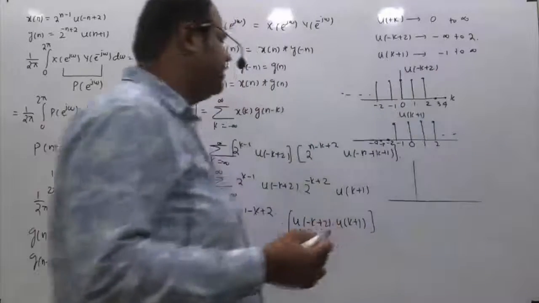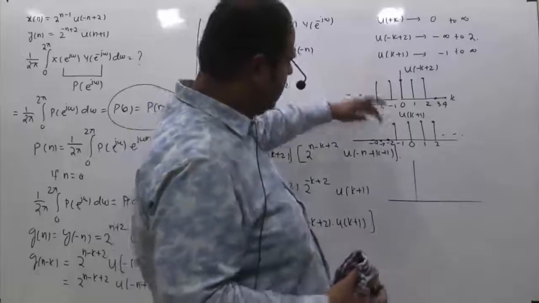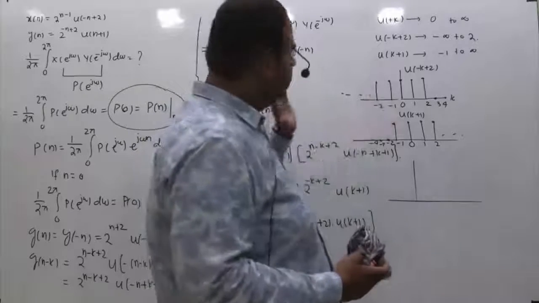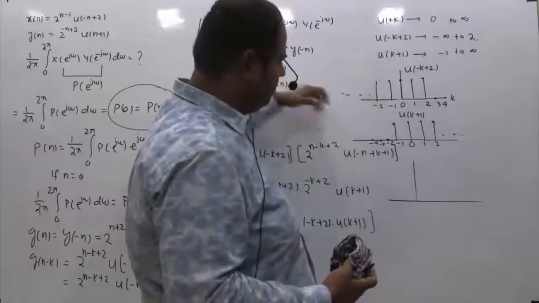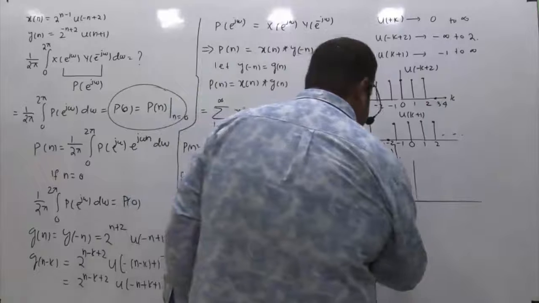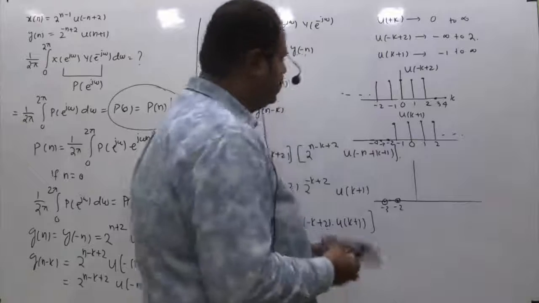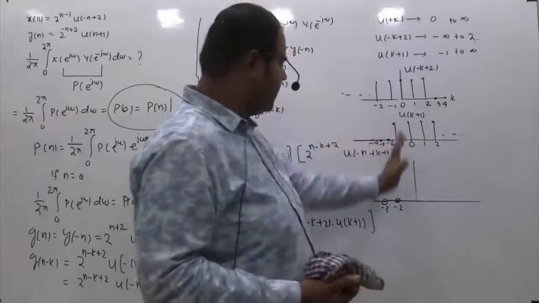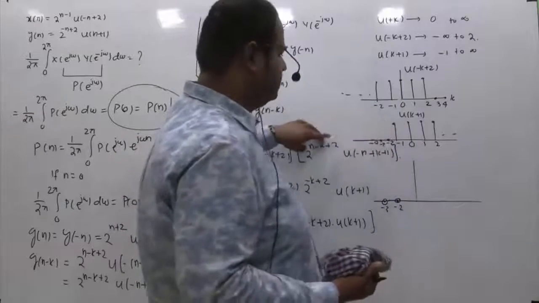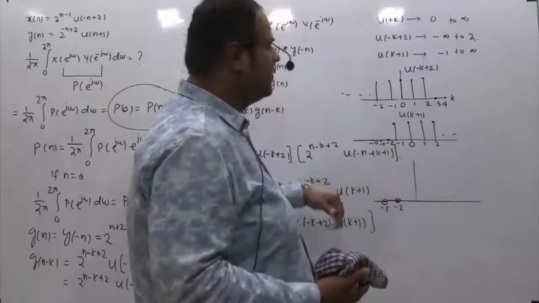If I ask you to multiply these signals, you can see anything left of minus 2. So this signal amplitude is 1 and this signal amplitude is 0. If I am asking you what is the product of these two, beyond minus 2, what will happen? These all are 1, 1, 1. But here beyond minus 2, everything is 0, 0, 0. So up to minus 2, definitely this answer will be 0. So if I say this point is minus 2, this point is minus 3, these all answers are 0. Because you can see towards the left hand side, this signal is existing up to minus 1. At minus 2 and afterwards towards minus infinity, these amplitudes are all zeros and these amplitudes are all ones. But 0 into 1 is always 0. So between minus 2 to minus infinity, the product is 0.